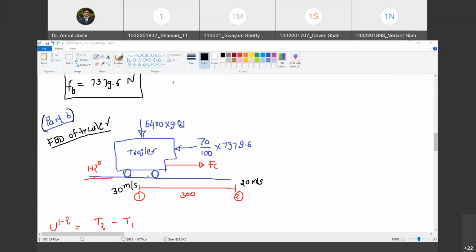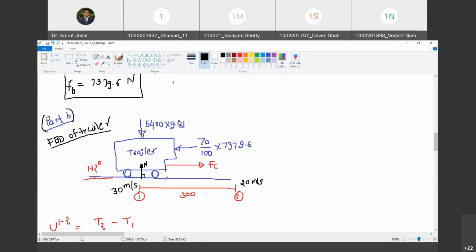And we are going to have a normal reaction offered by this surface. Do you agree with me? Yes, sir. But this normal reaction, we know it does not do any work as the trailer moves along the surface because it is perpendicular to the surface. No displacement occurs in the direction of N. Do you agree with me? Yes, sir.